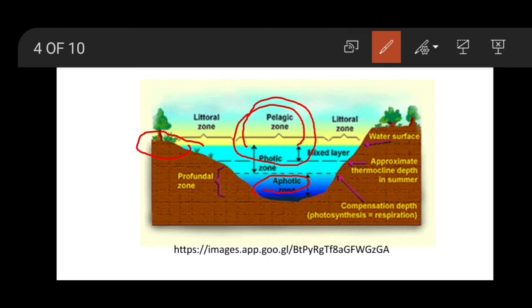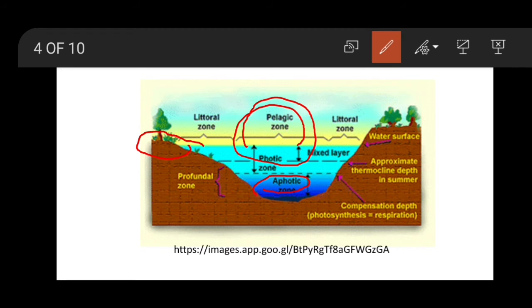You can see here in the photic zone again, a mixed layer is there. So what is the mixed layer? The mixed layer is the layer of water that is disturbed by turbulence because of wind activity or air.